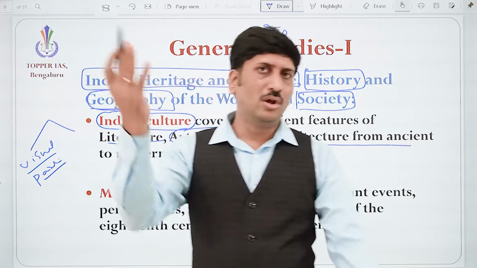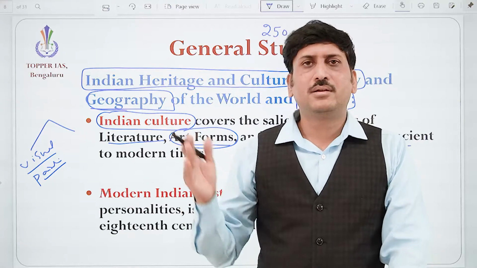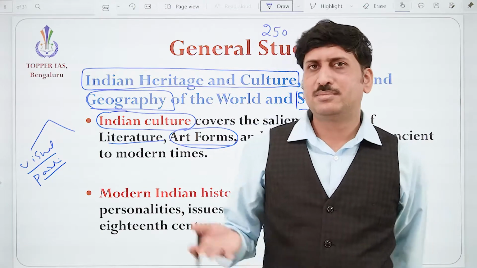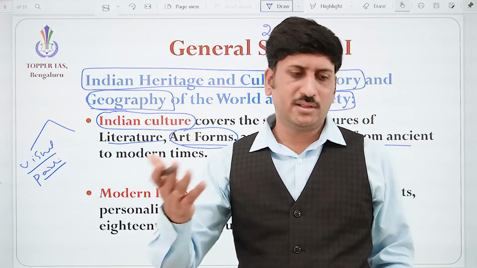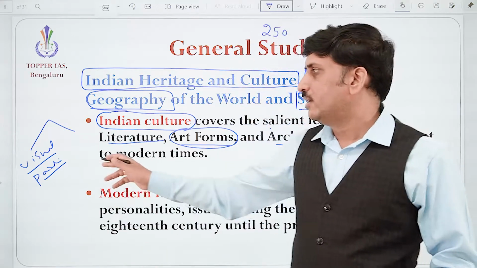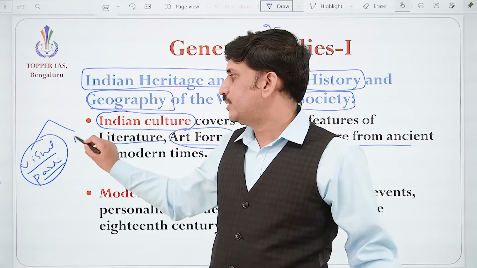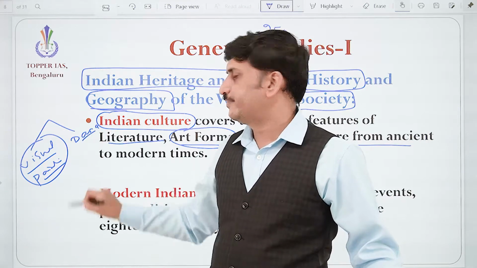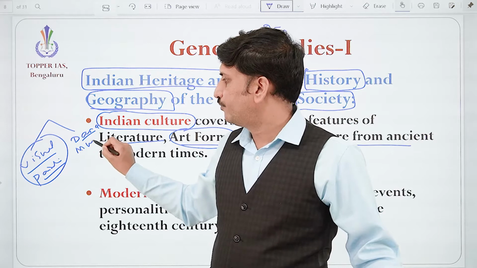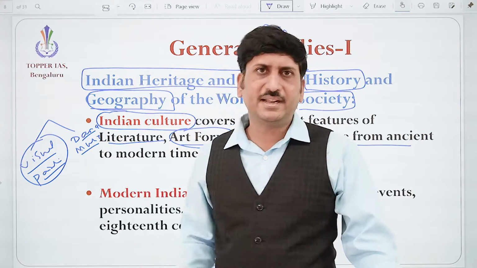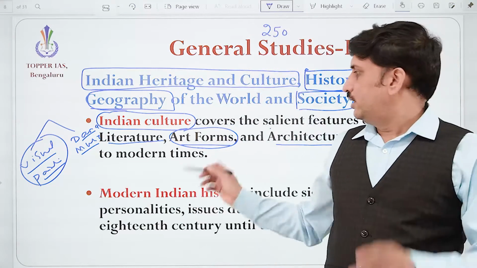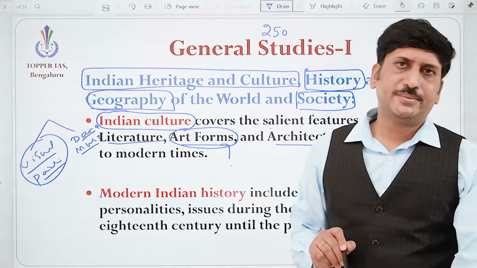It may be on the wall, or on paper, or on anything small, a small creature. Correct? We call it a miniature painting. Anyway, so here the visual and performance. Performance means like dance, like music, like theater. So why do we need to study the art forms?